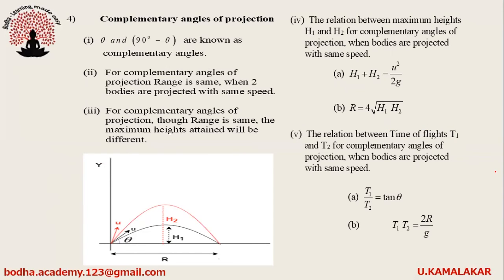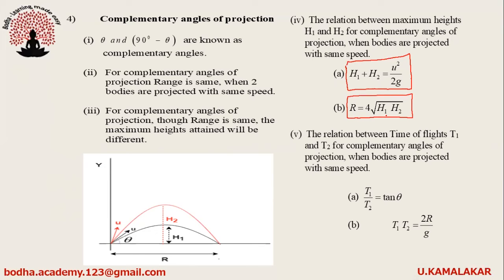Theta and 90 minus theta are known as complementary angles. For complementary angles of projection, range is same when two bodies are projected with same speed. Though range is same, the maximum height attained will be different. The relation between maximum heights h1 and h2 for complementary angles of projection when bodies are projected with same speed is given as h1 plus h2 equals u square by 2g. Second relation, R equals 4 into under root h1 h2.